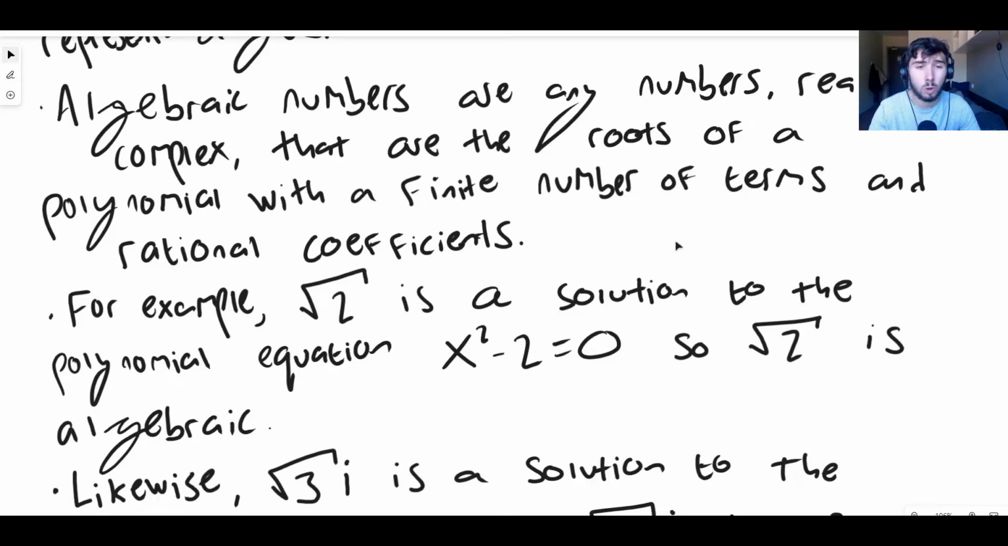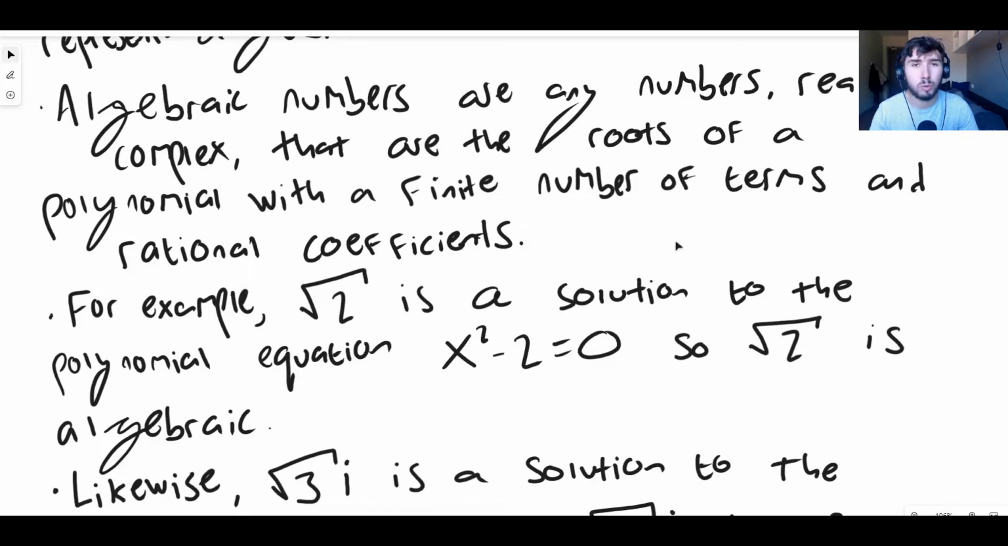But it's not just quadratics. It's any order polynomial. So cubics, quartics, quintics, and the list goes on. As long as there's not an infinite number of polynomial terms. So if you know what a Taylor series is, those don't count. It must be finite. So maybe the highest power is x to the 20, or x to the 300, or x to the 3 billion. As long as it doesn't go up to infinity, that's an algebraic number.